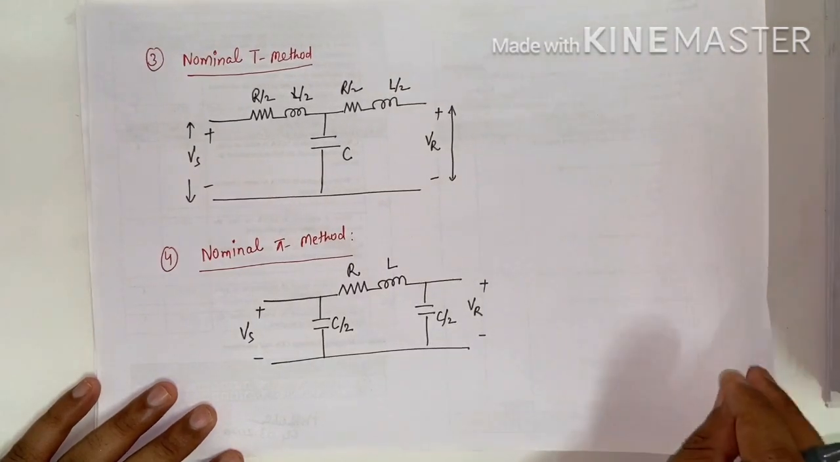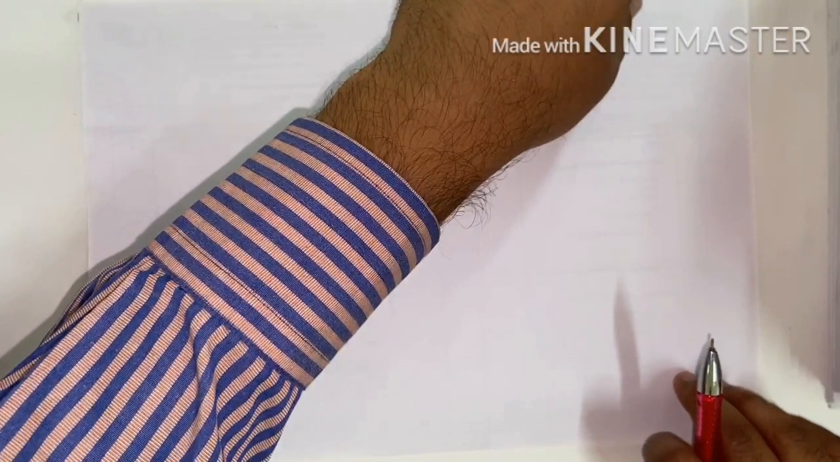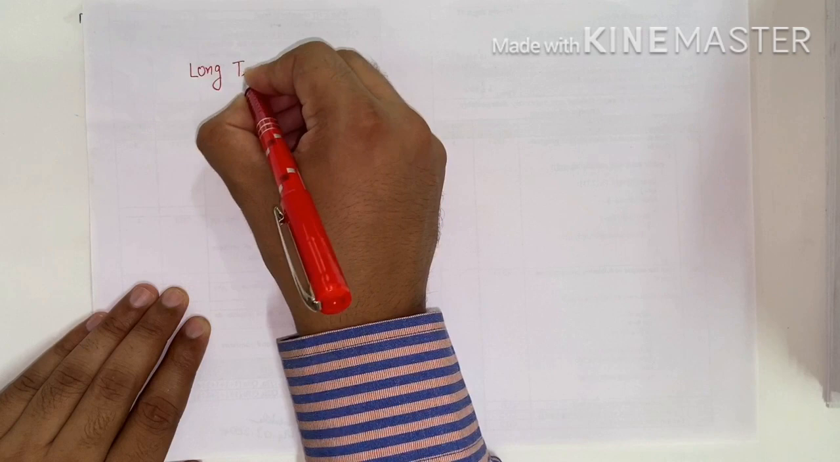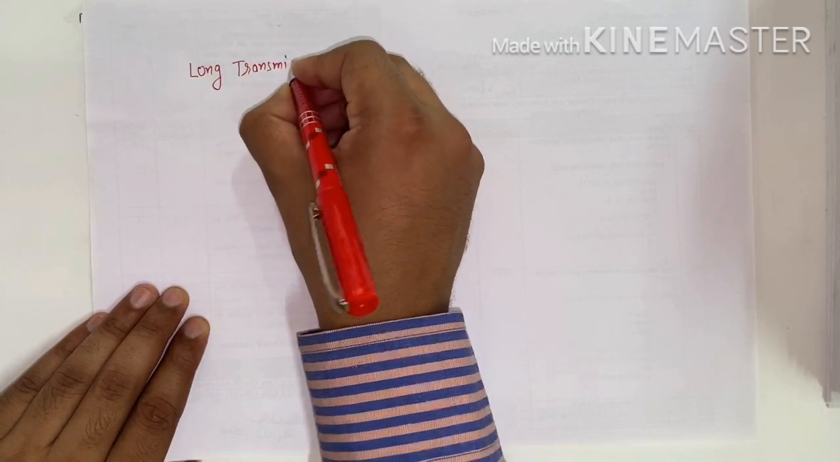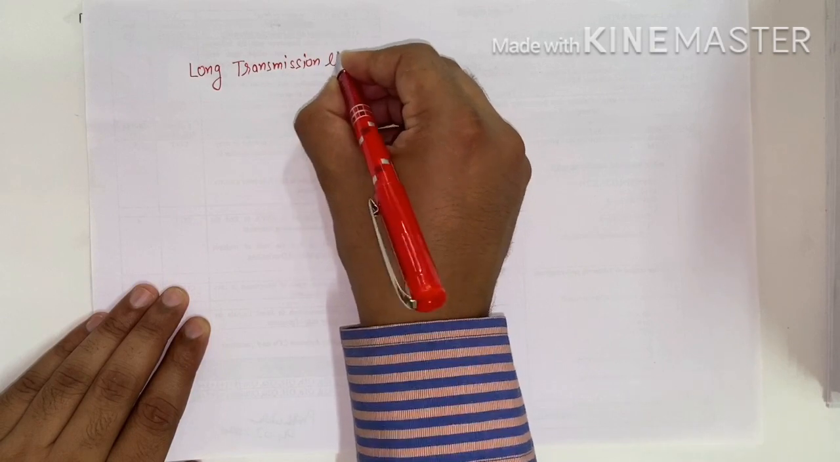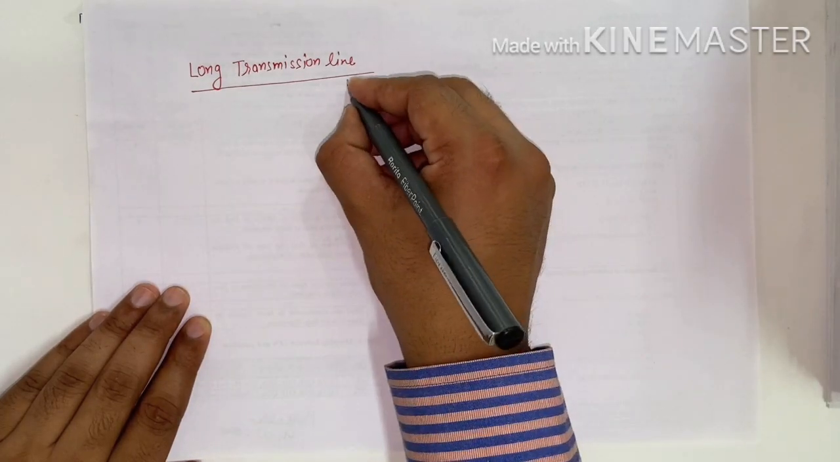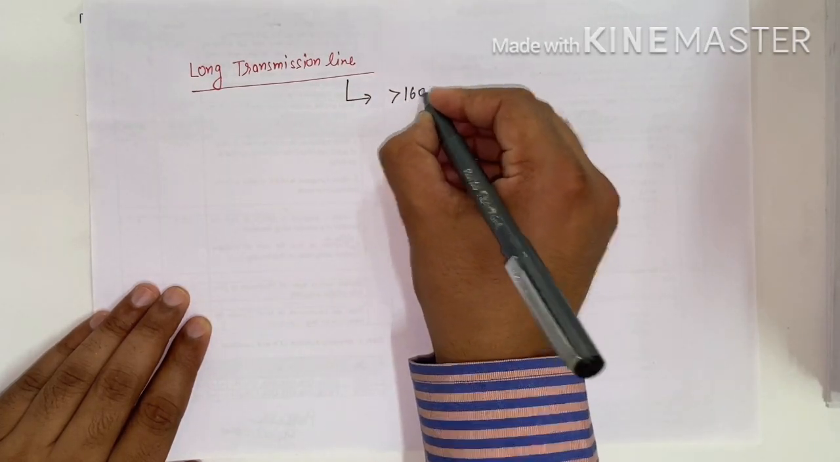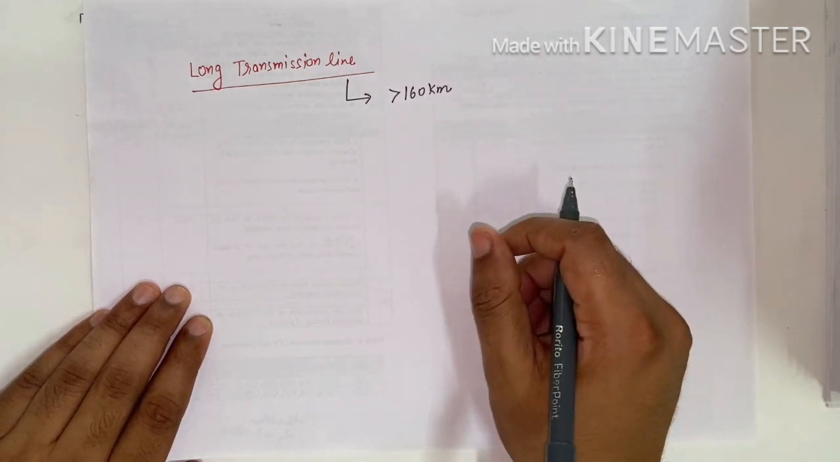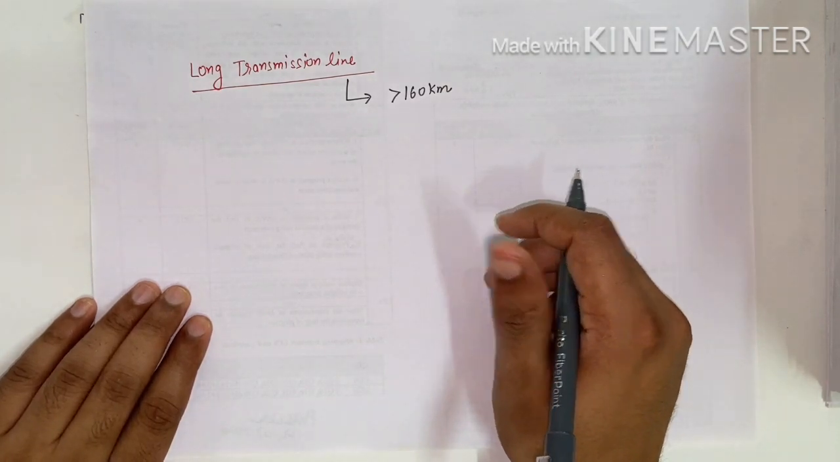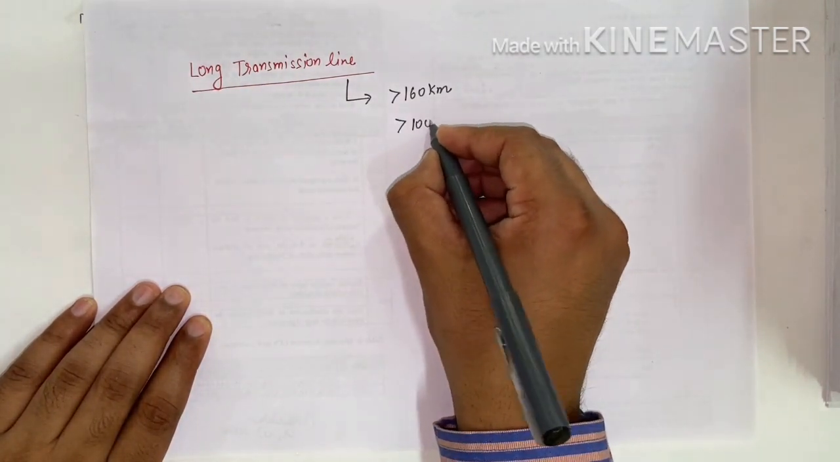Now we will learn about the third type, the long transmission line. A long transmission line is one whose length is greater than 160 kilometer. If the length of the transmission line is greater than 160 kilometer, we classify it as a long transmission line, and the voltage is greater than 100 kilovolt.